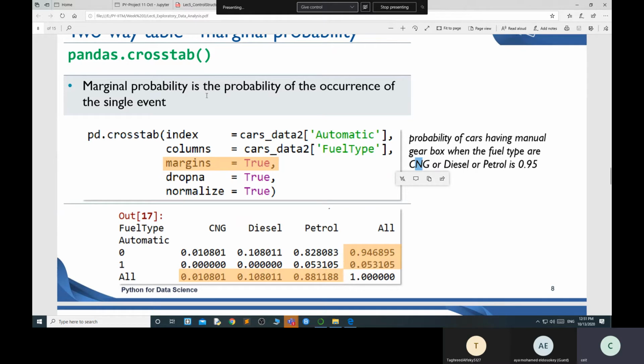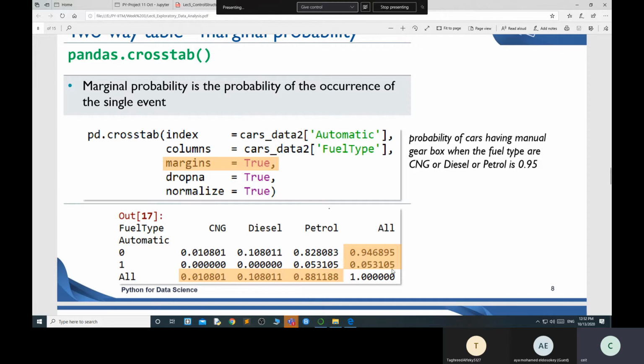Marginal probability is the possibility of occurrence of a single event. My single event is, I want to find out the fuel type of the car: CNG type, diesel type. So whenever I am doing this, CNG I have only 10%, diesel I have 10%, petrol I have 88%.